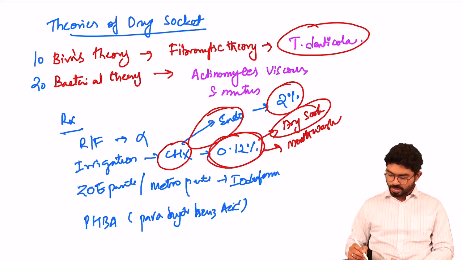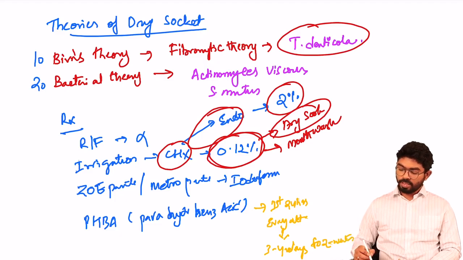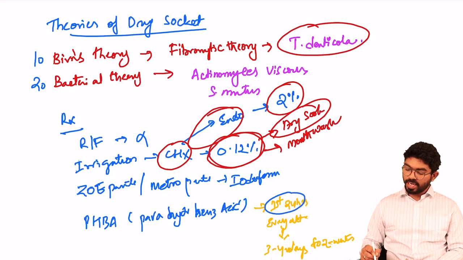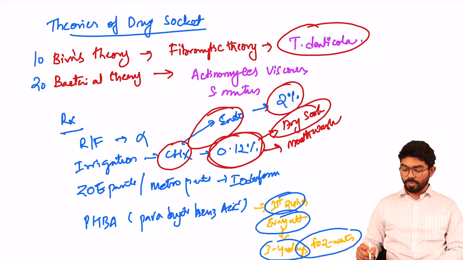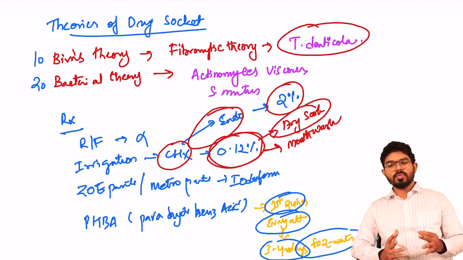So how this paste is used, they can ask you questions on this. First, this paste has to be changed every 24 hours. Then you have to change it every alternate day. Then you have to change it every 3 to 4 days for 2 weeks. Right? First it is 24 hours, then every alternate day, then every 3 to 4 days for about 2 weeks. So these are the treatment steps that you have to do when you have seen a case of dry socket.